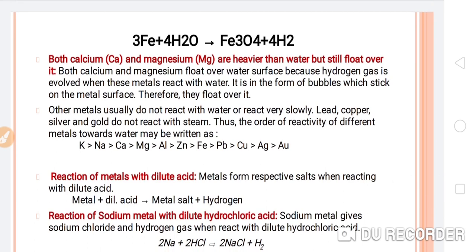Okay, other metals usually do not react with water or react very slowly, like the lead, copper, silver and gold do not react with the steam. Thus the order of the reactivity of the different metals towards water may be written as. So you can see here the reactivity of the metals towards the water.